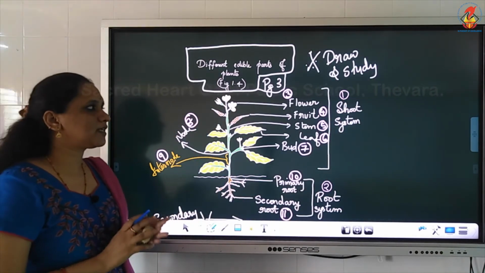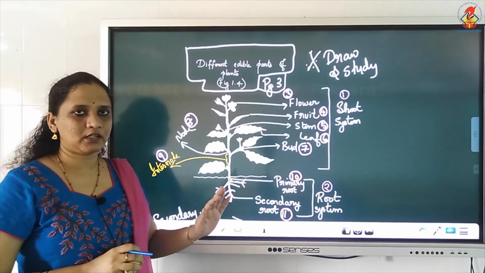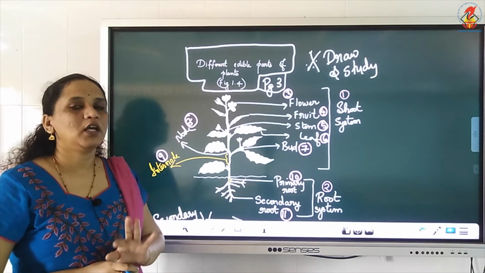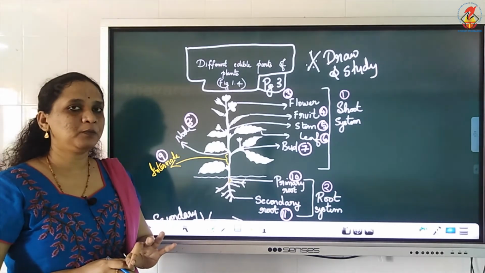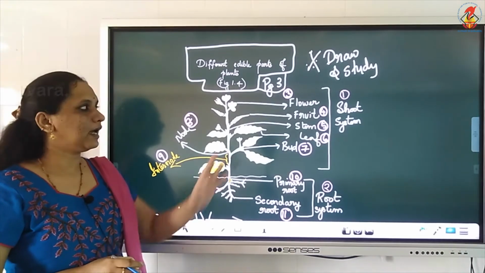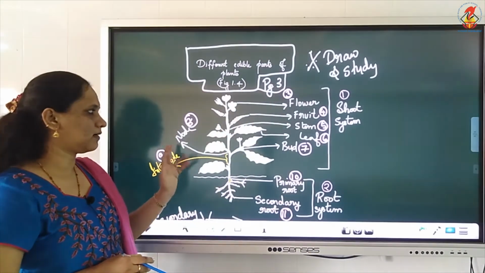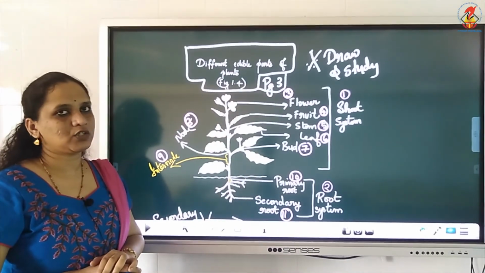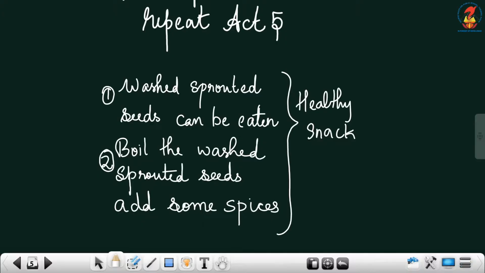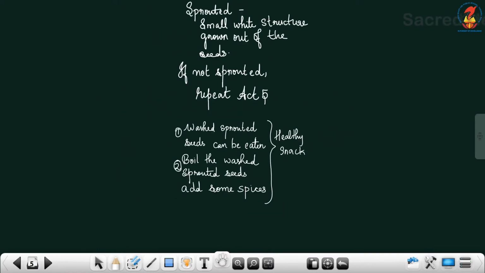So you cannot simply draw any other plant and then just show this, no. It would be very advisable if you draw this picture and label all these parts. Clear to you? Okay. Now, we move on to the next section.